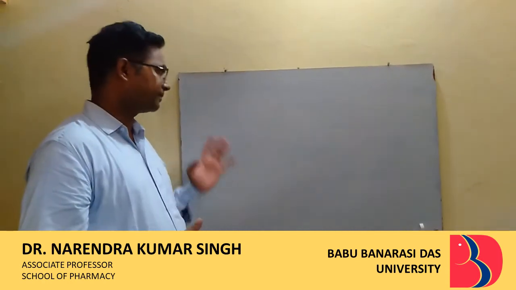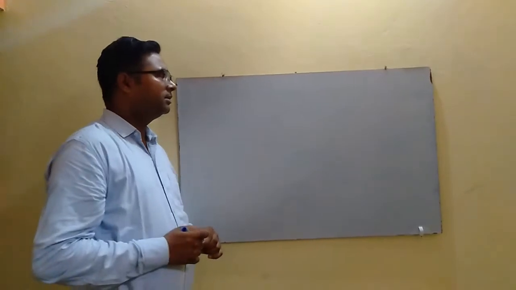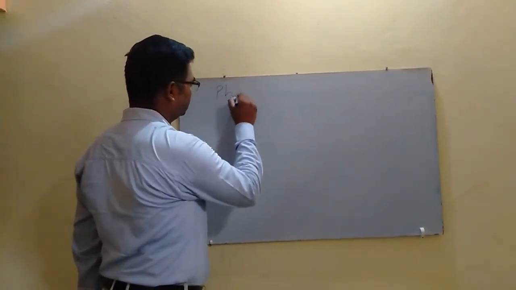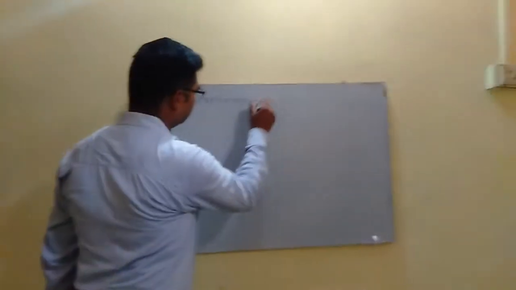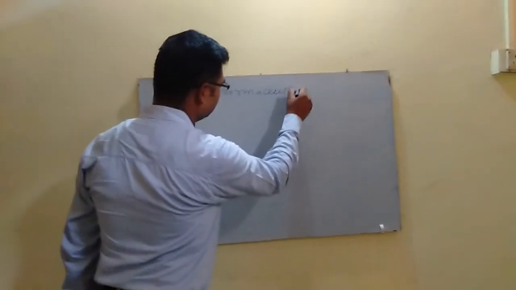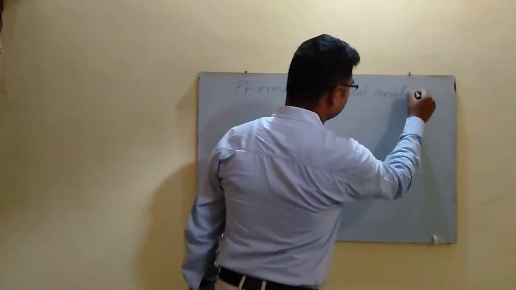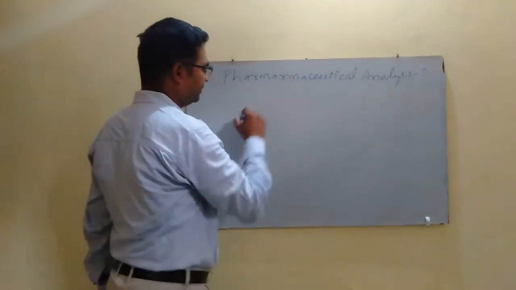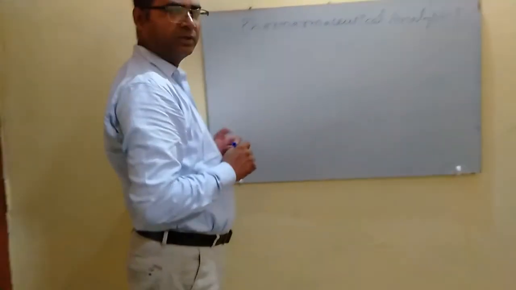Today, in this video lecture, I am going to start the paper Pharmaceutical Analysis 1. And the first unit of this paper is Pharmaceutical Analysis.